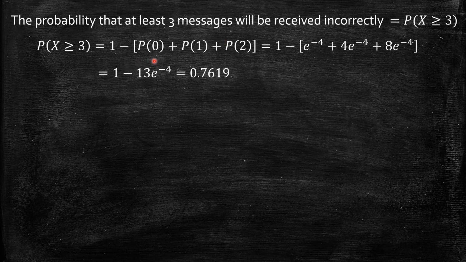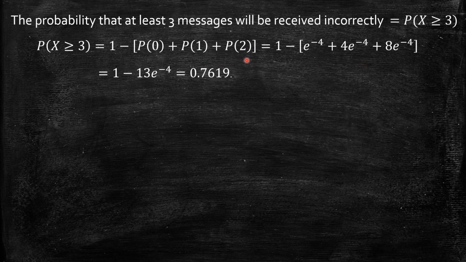So I have 1 minus p of 0 plus p of 1 plus p of 2. So substitute x equal to 0, 1, 2 in the probability function, that is 4 power x e power minus 4 by x factorial, where x is 0 means it is e power minus 4. When x equal to 1, 4 power 1 by 1 factorial, that is 4 times exponential minus 4.